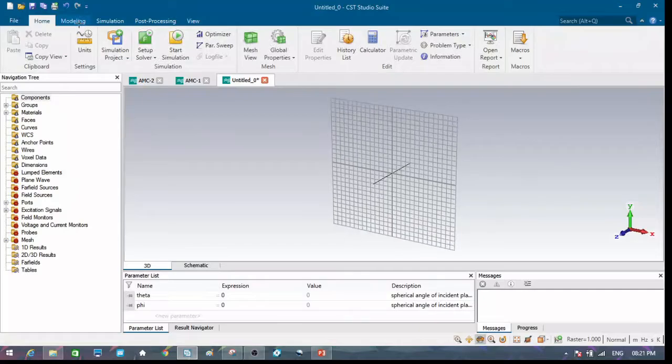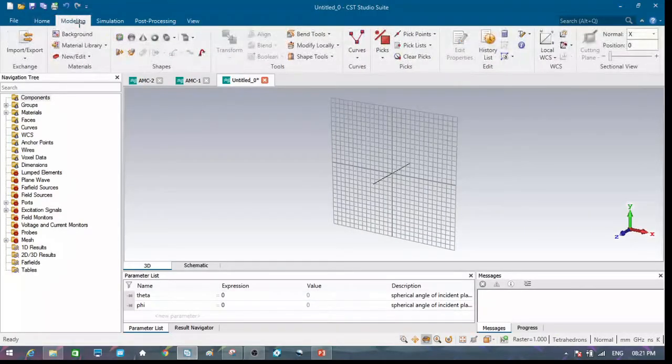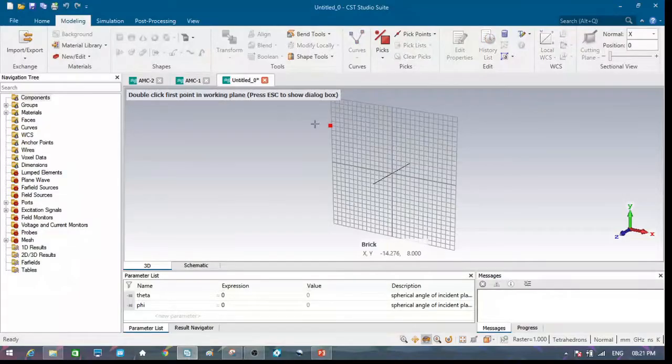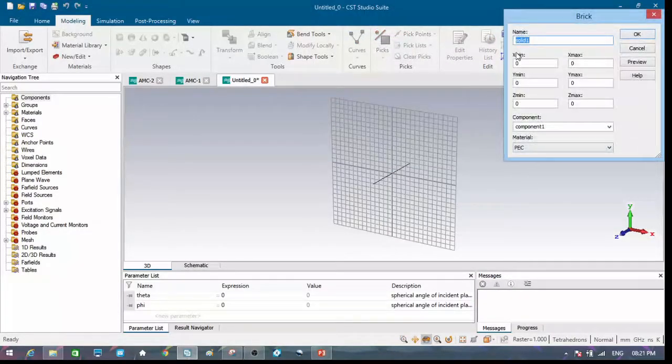To draw the structure, we have to go for modeling, click on brick, press escape. First of all, we are going to draw a dielectric structure. So I am going to take the dimension of the dielectric as d.